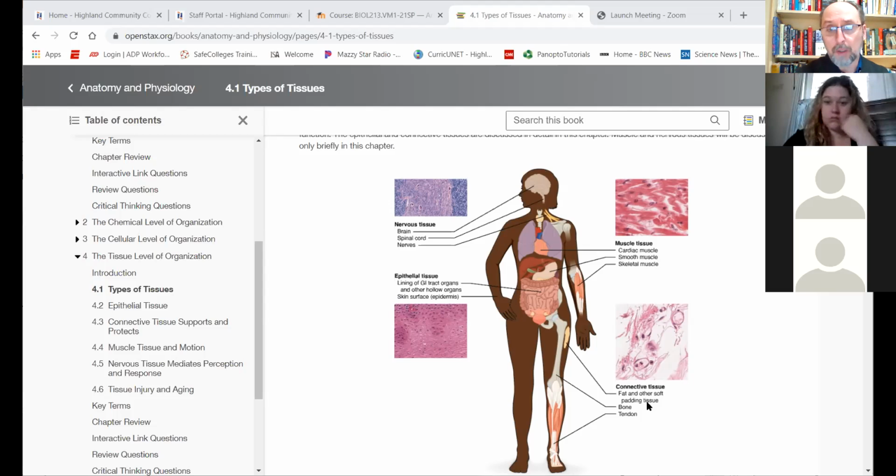Connective tissues support, they connect things, they form structures, they're involved in transport. And the structural feature is that they have relatively few cells, and the cells produce a matrix or a ground substance, a non-cellular material like a fiber or a solid or a fluid. And it's that non-cellular material that does the job. It might be storing energy or storing minerals or forming a structure. The cells just make the matrix and the matrix does it.